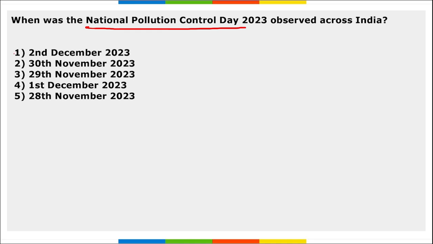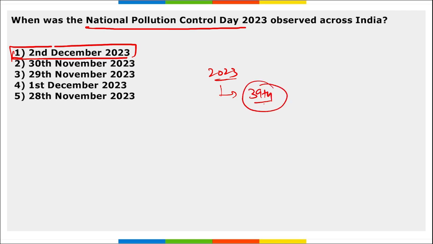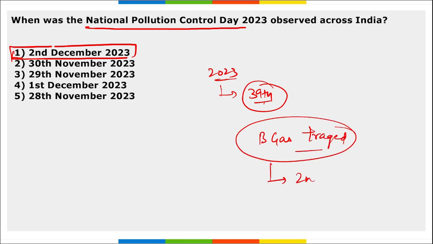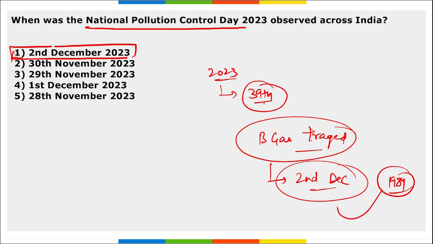Next, when was the National Pollution Control Day observed across India? National Pollution Control Day was observed on 2nd of December, right? And this year in 2023, it was the 39th anniversary of the Bhopal gas tragedy. This tragedy happened on 2nd of December, correct? To honor the people who lost their lives during the 1984 gas tragedy that took place on 2nd of December, this day is observed. And this was the 39th anniversary of the Bhopal gas tragedy.